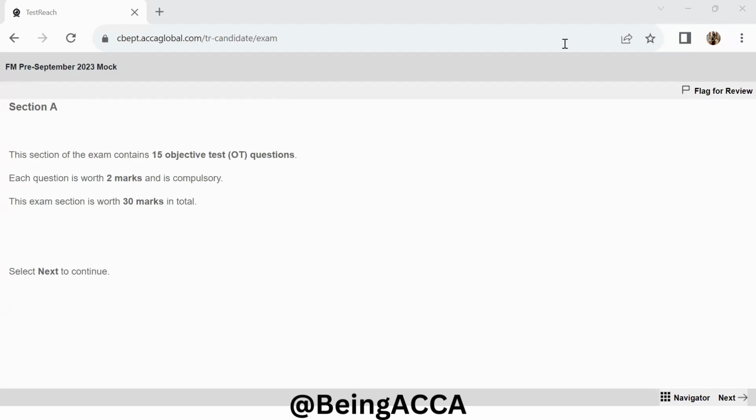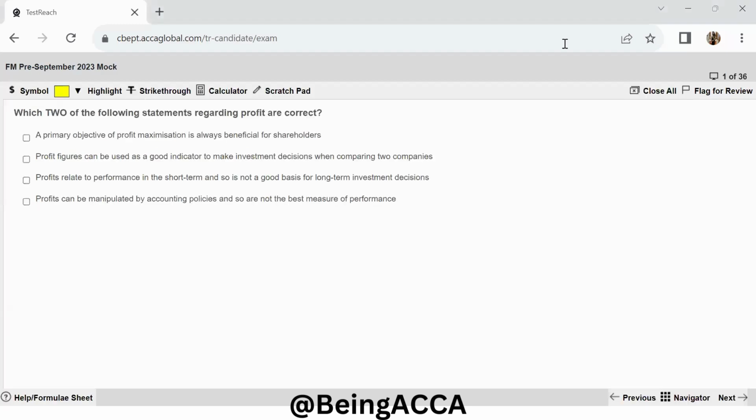We're going to be beginning with the FM pre-September 2023 mock. In this video, entire section A has been covered. Please stay tuned for the next few videos for the further sections also. Let's get started. The first question says, which two of the following statements regarding profit are correct?